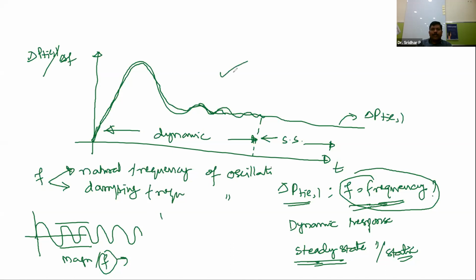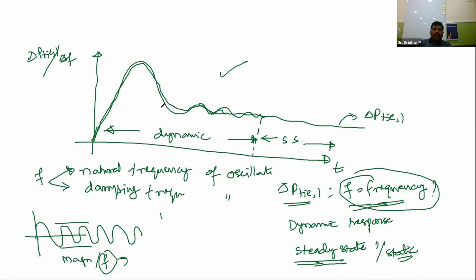If the system's output is such that up to some period there are oscillations, and after some time they die out completely, what is the reason the oscillations keep decreasing as time progresses from t equal to 0? Generally every system has its own opposition to a change in its behavior, which opposes the magnitude.